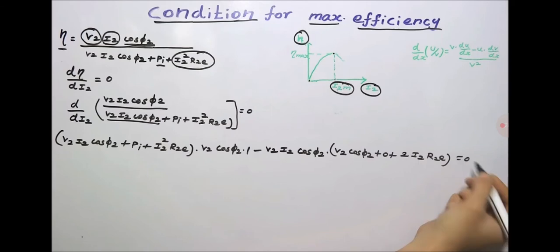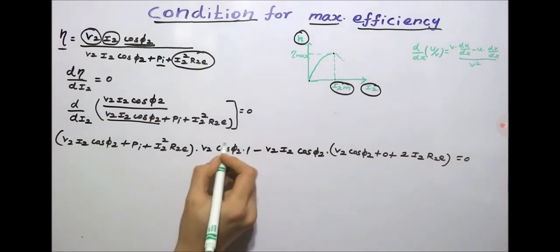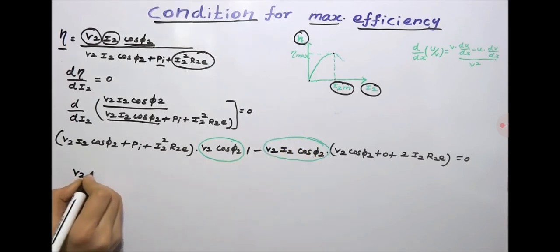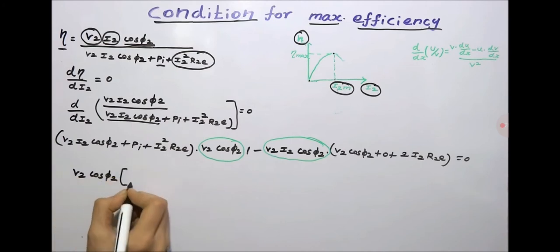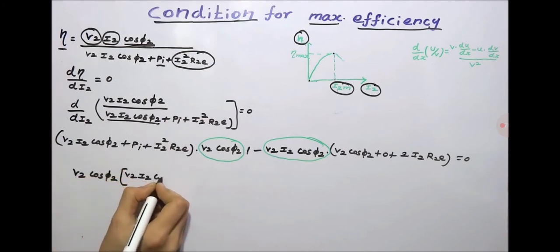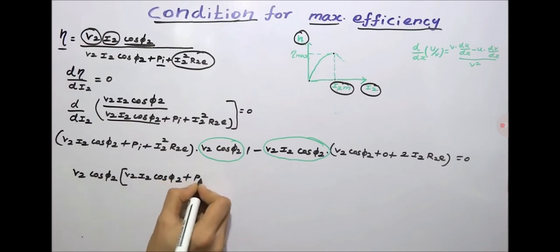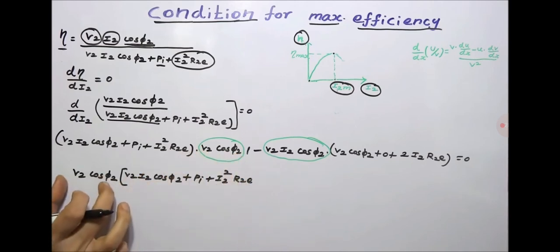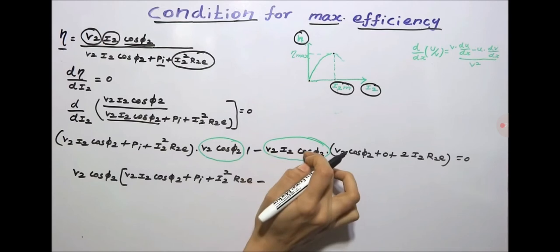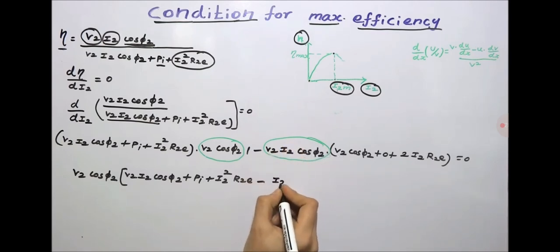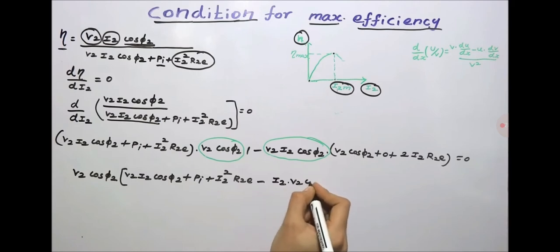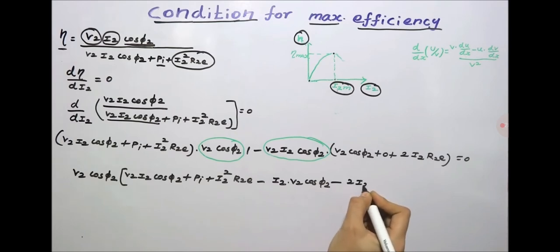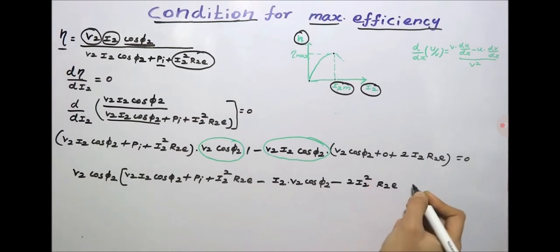Now we have to equate this to 0. Here V2 cos φ2 is a common term on both sides. Take V2 cos φ2 outside. So we'll get V2 I2 cos φ2 plus Pi plus I2² R2e. In this, we took V2 cos φ2 outside, so we have I2 into V2 cos φ2. So minus into plus is minus, 2 I2² R2e equal to 0.